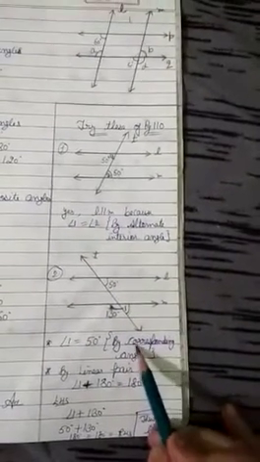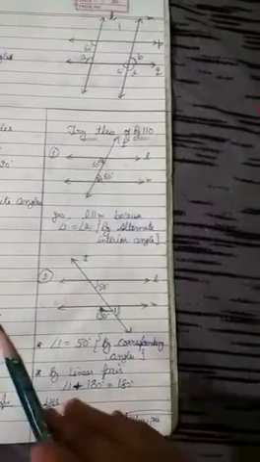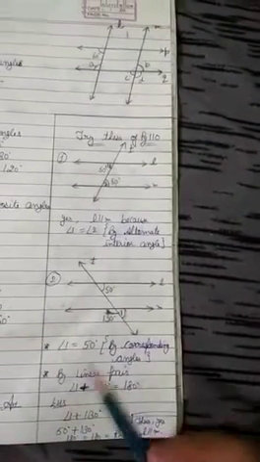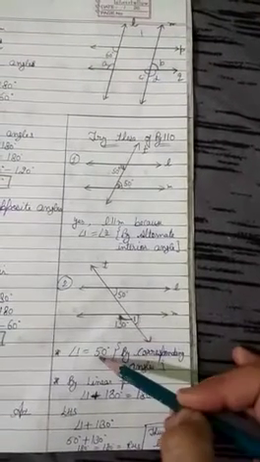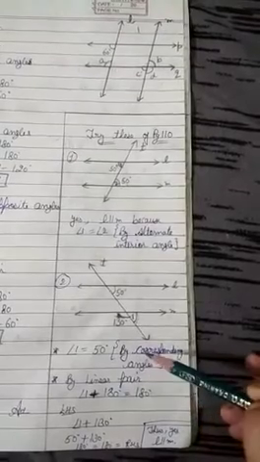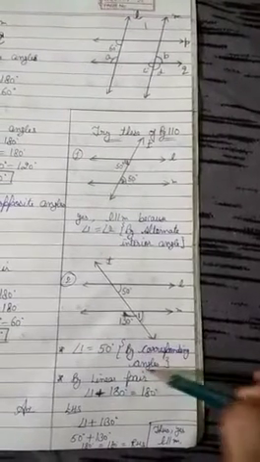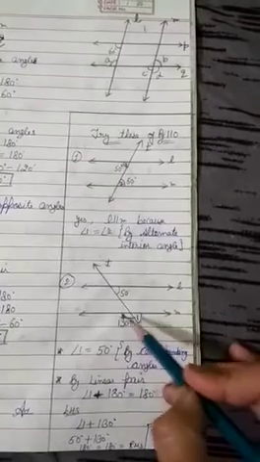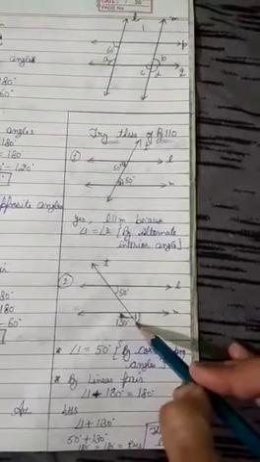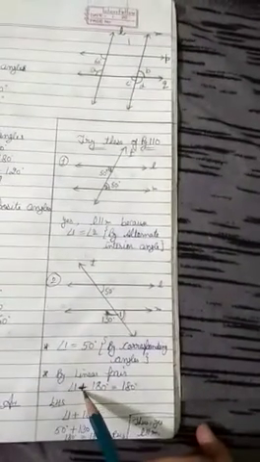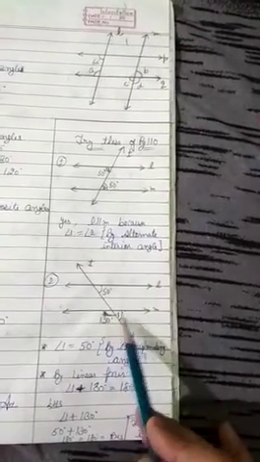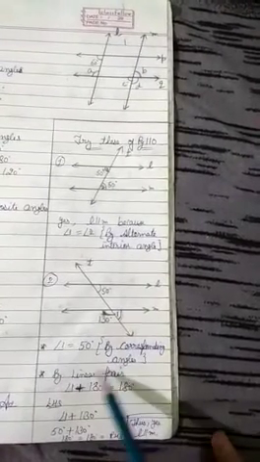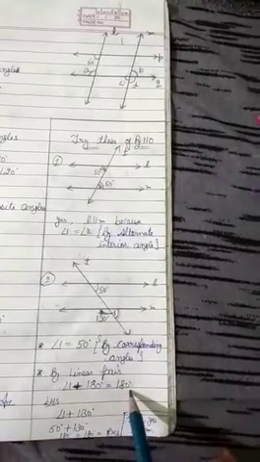To understand what corresponding angles are, you have to revise the basic concepts of this exercise. Now, angle 1 and angle 50 degree are equal because corresponding angles are also equal. How are they equal? By corresponding angles. Now, is there any relation between angle 1 and 130 degree? Yes. Angle 1 plus 130 degree are on a straight line and adjacent to each other. So, they must be forming a linear pair, or their sum must be 180 degree.